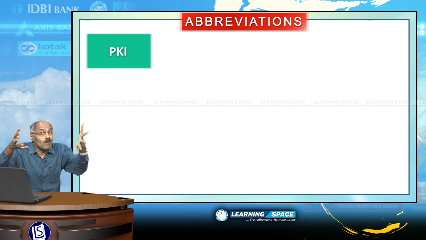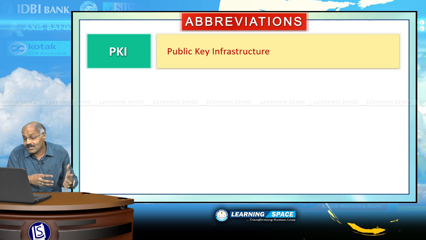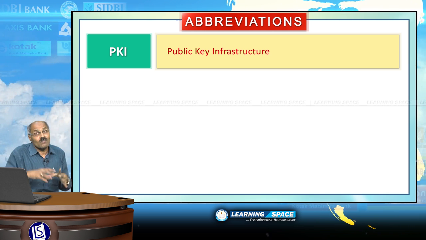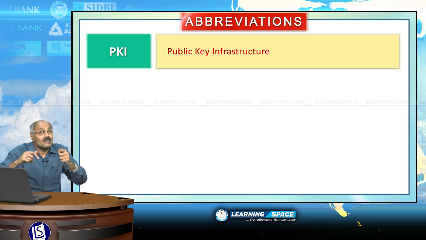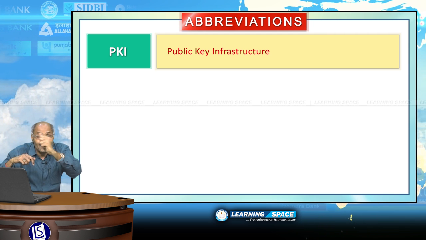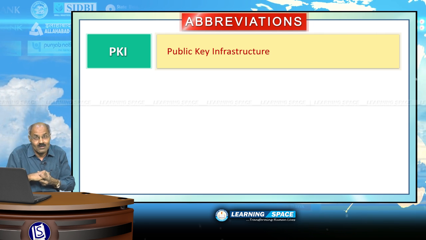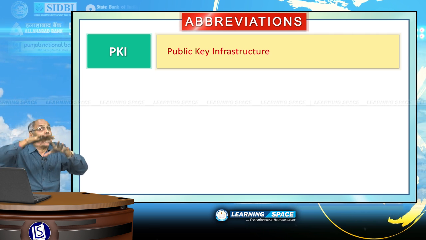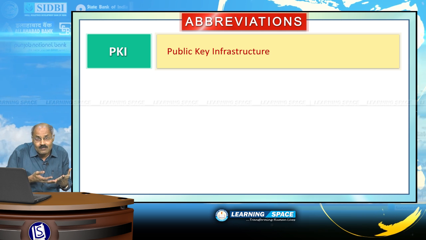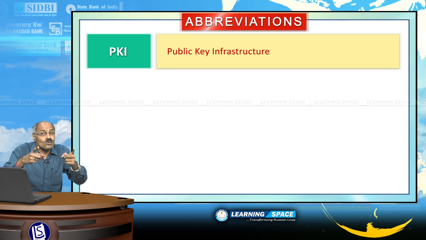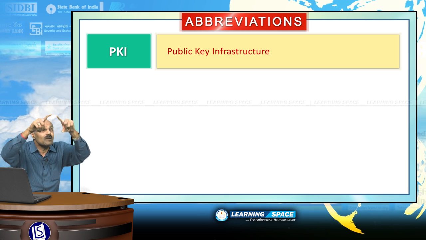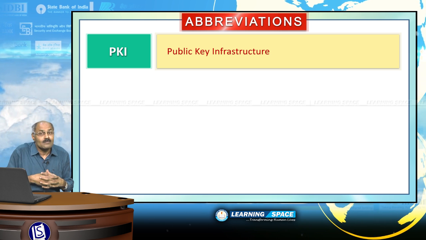Look into the next one, PKI. PKI is public key infrastructure and this is secure electronic transfer of information for a range of network activities. A lot of payments are being done nowadays by using several channels. It requires security. So the protocol or the mechanism for electronic transfer is this public key infrastructure.